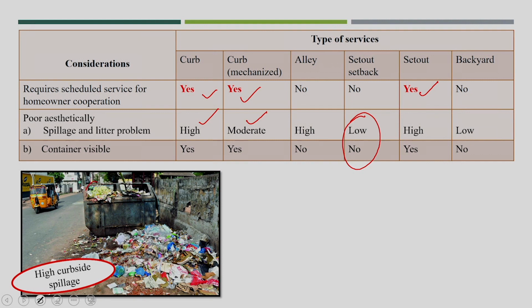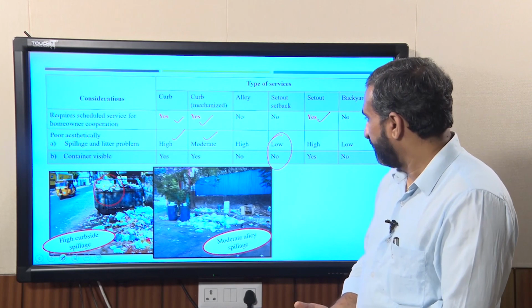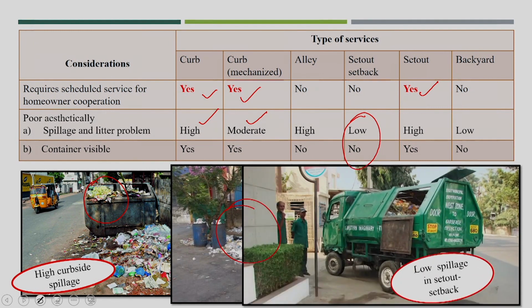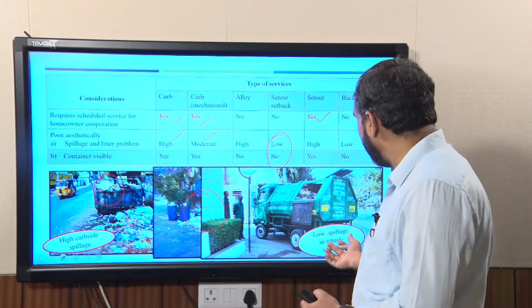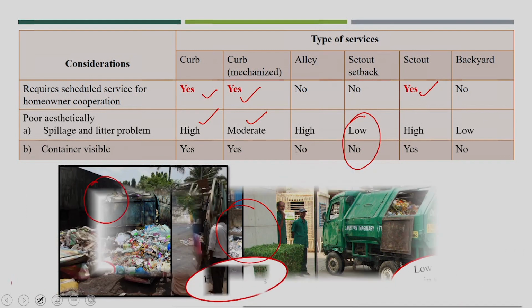These kinds of dustbins are mechanically hauled, or we can say haul containers, directly hauled off into the collection vehicle. This is a stationary kind of location. So you see this kind of moderate spillage. Now, in house to house collection there is no spillage. That is why under Swachh Bharat Mission it was proposed that we should have the house to house collection service in most of the city area.